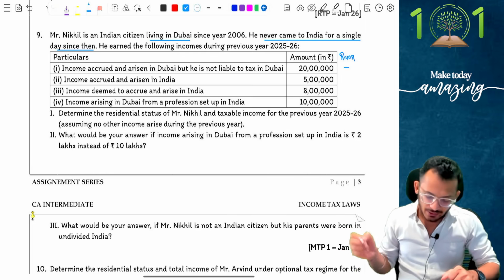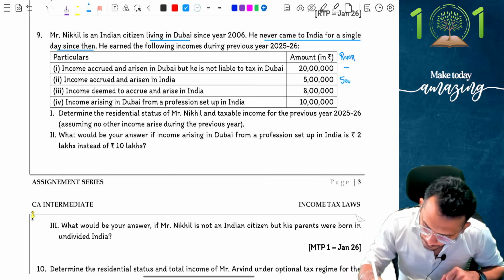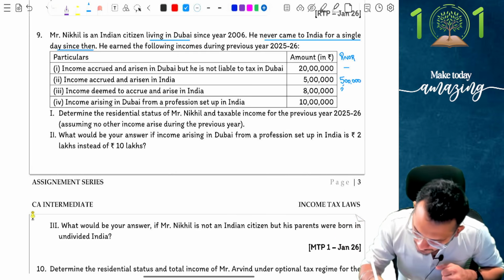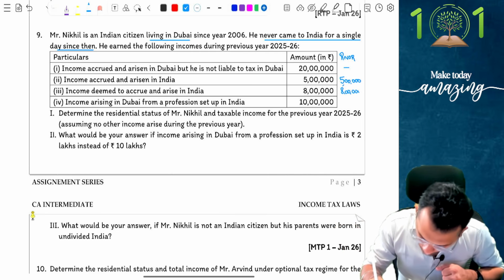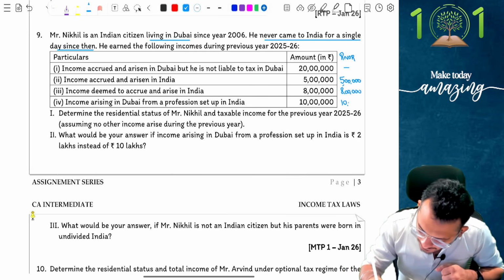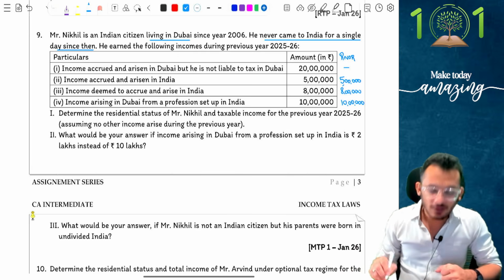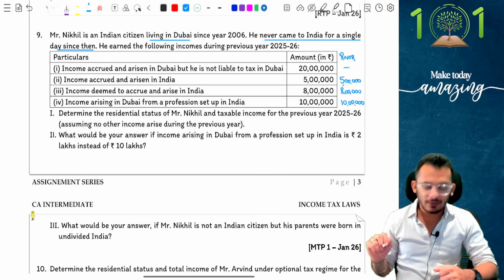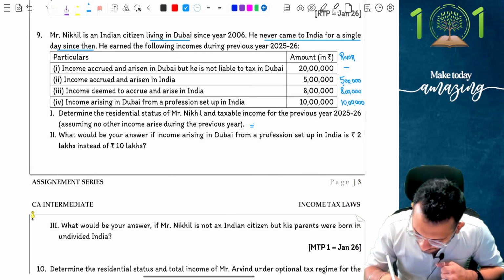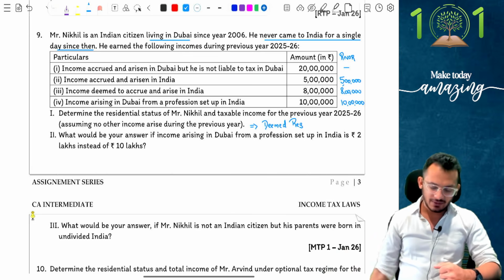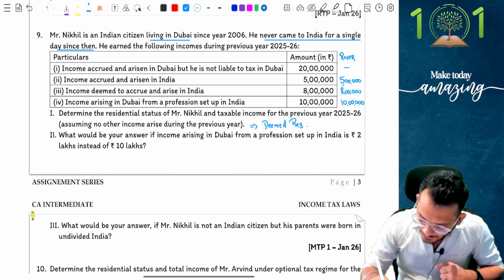Second, income accruing or arising in India, fully taxable. Third, income deemed to accrue or arise in India, fully taxable. Fourth, income arising in Dubai from a profession set up in India. This becomes taxable for an RNOR. Notice 10 plus 8 plus 5 becomes 23 lakhs, and therefore Mr. Nikhil will be treated as a deemed resident because Indian income is more than 15 lakhs.